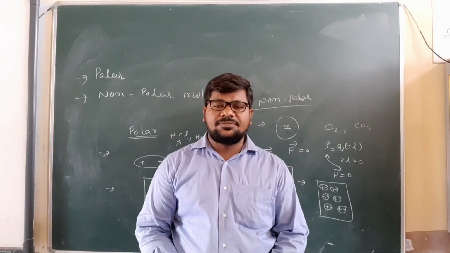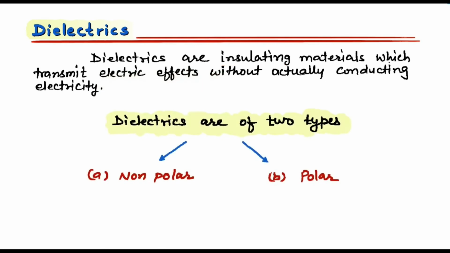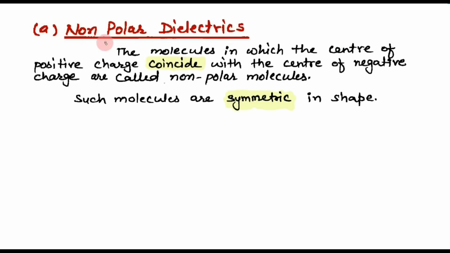Dielectrics are insulating materials which transmit electric effects without actually conducting electricity. Dielectrics are of two types: non-polar dielectrics and polar dielectrics.